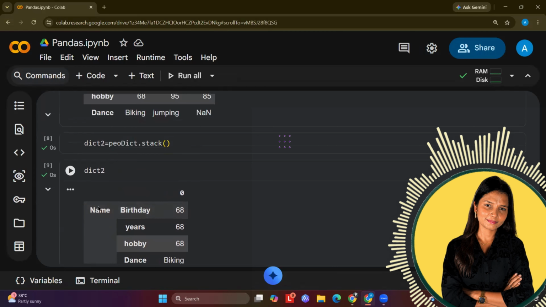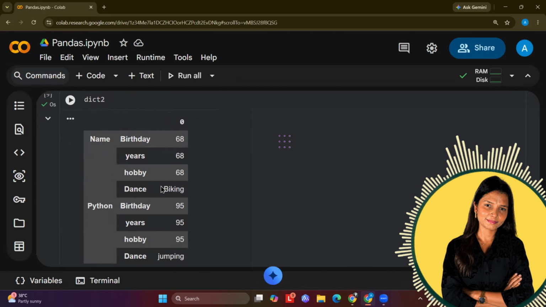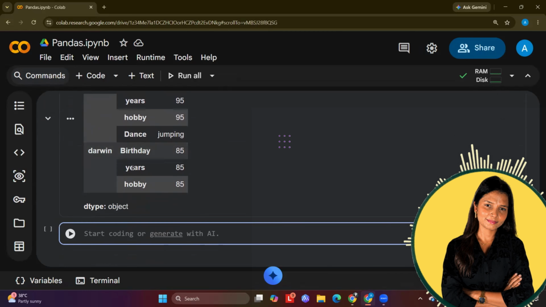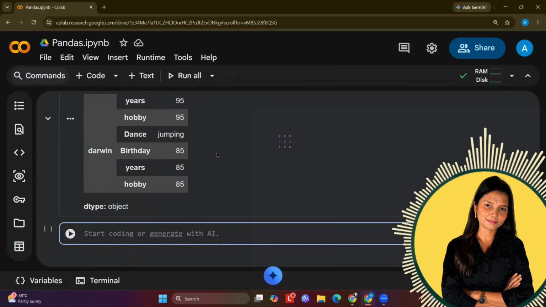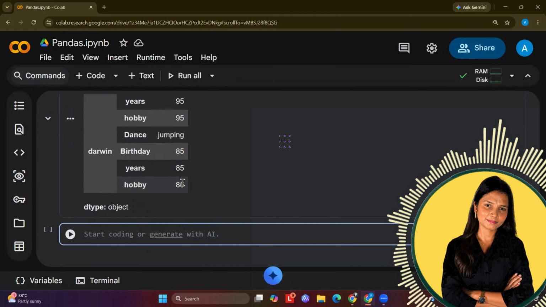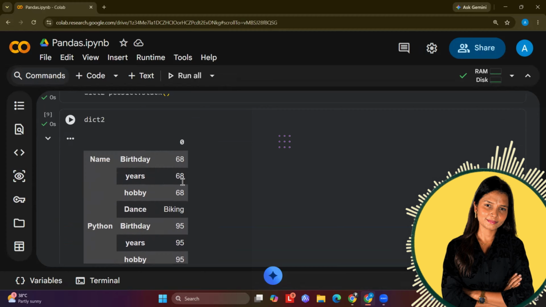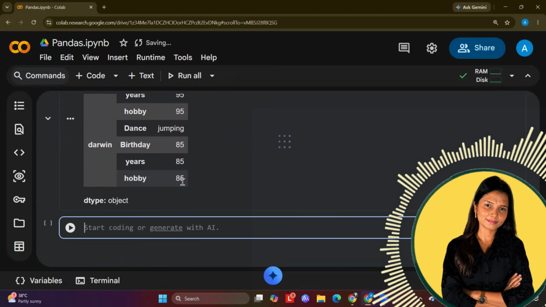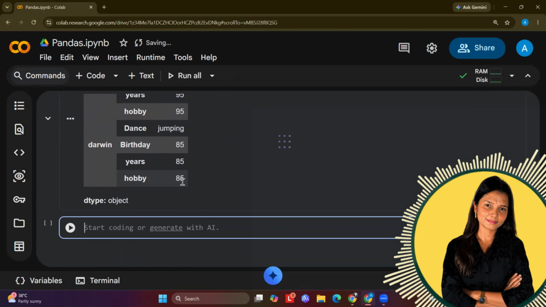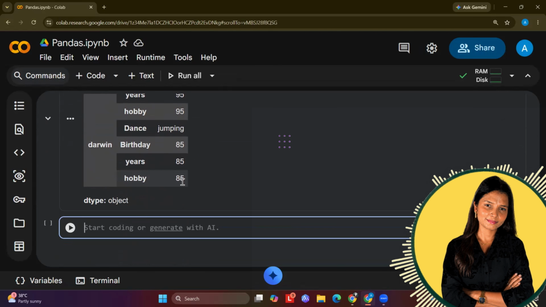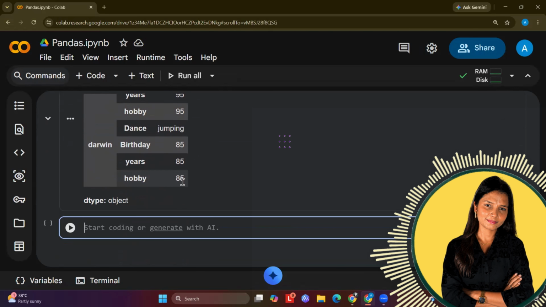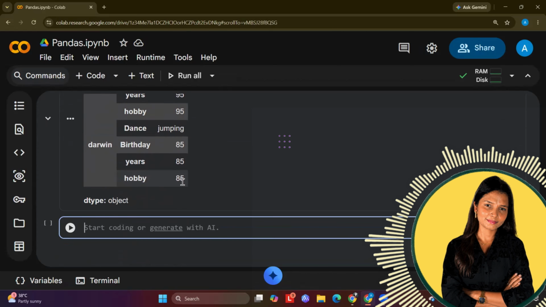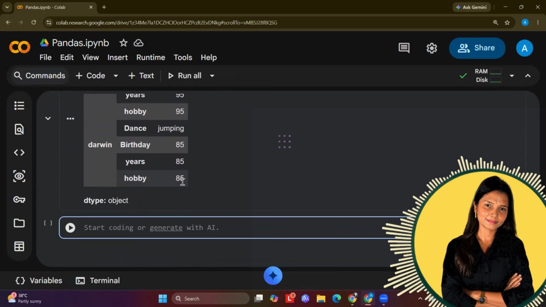Okay, so you can see for name we have 4, for Python same, for Darwin same. So whichever exists the data, it will automatically take it up. So there is no NaN value. NaN values are not there. So this is stacking and unstacking the label. Now the NaN values will only appear if I'm going to add more, right? This is how you can use it.